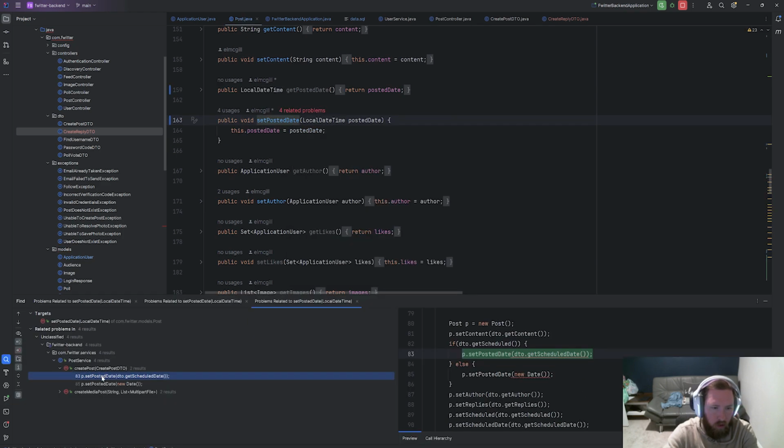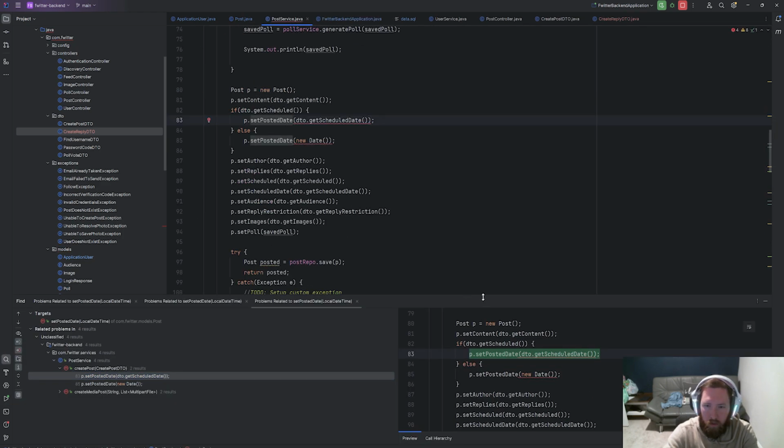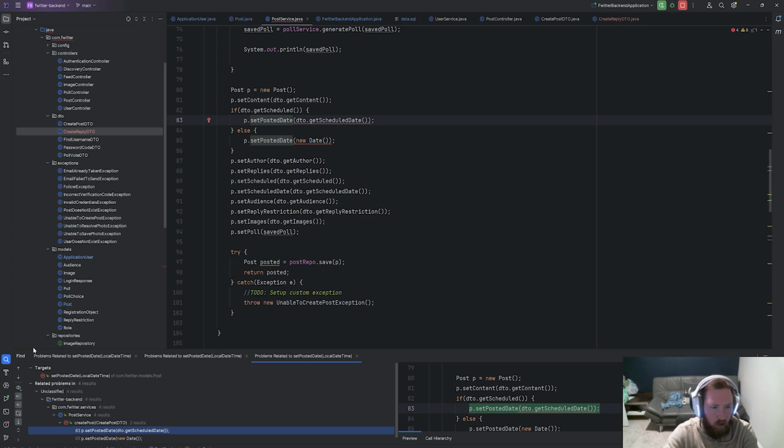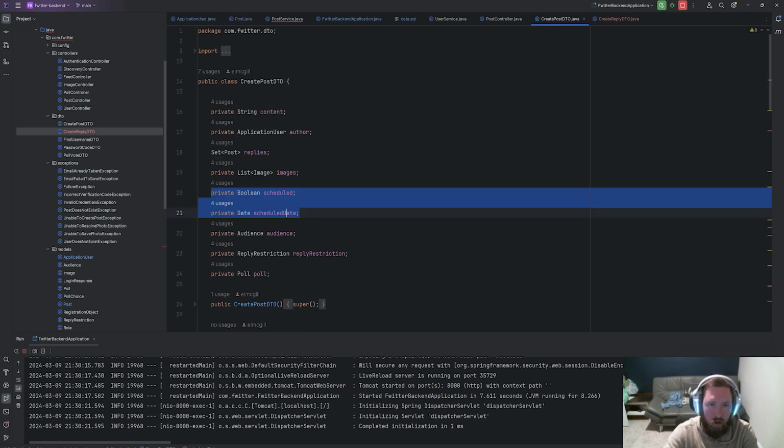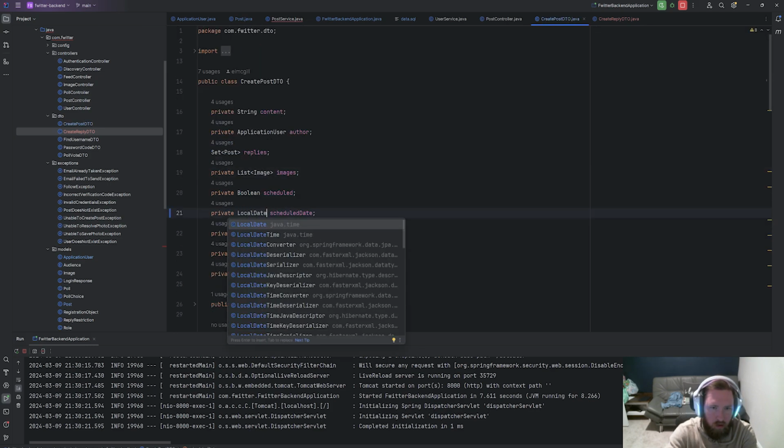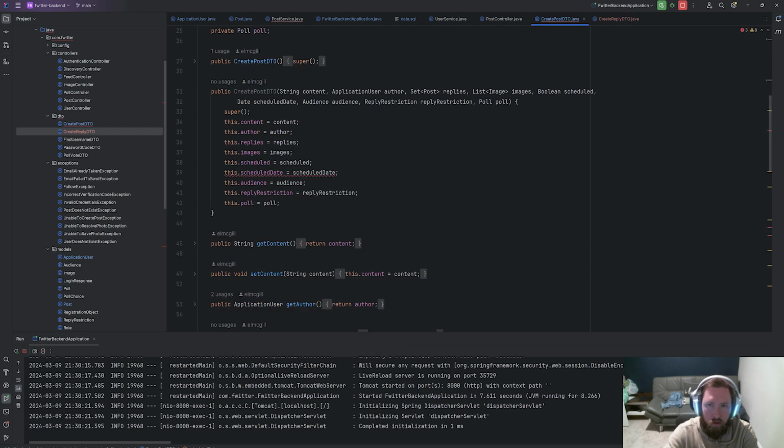Let's see, create post. And that made that massive. Of course it did. Yeah, that's fine. I don't care about this anymore. Can go away. All right, so we need to update the DTO. So create post DTO. This will now be a LocalDateTime. This will also be a LocalDateTime.